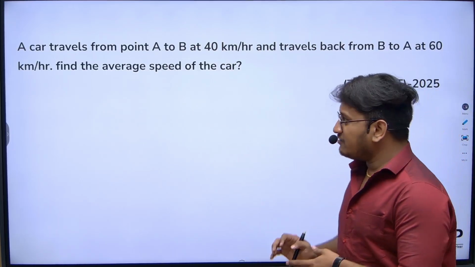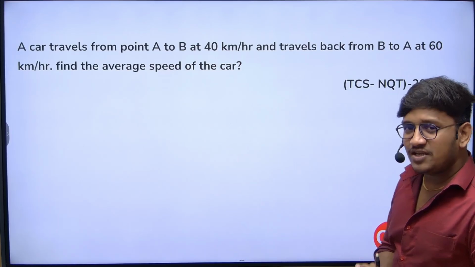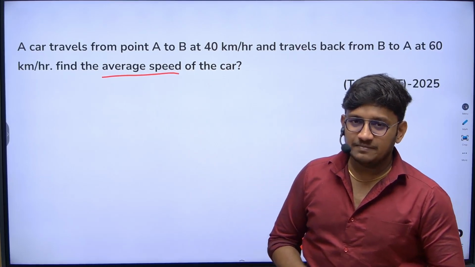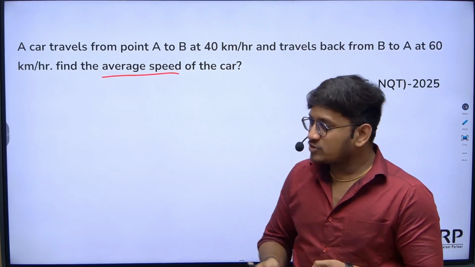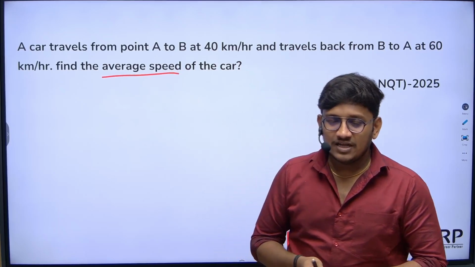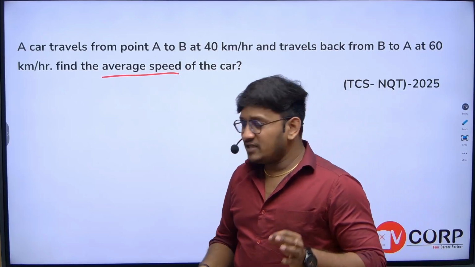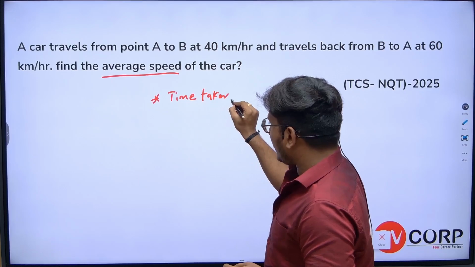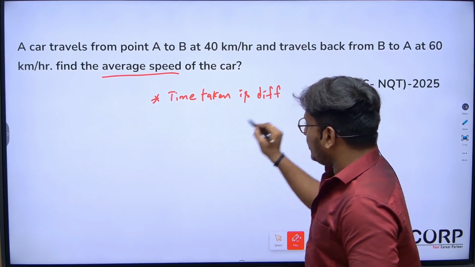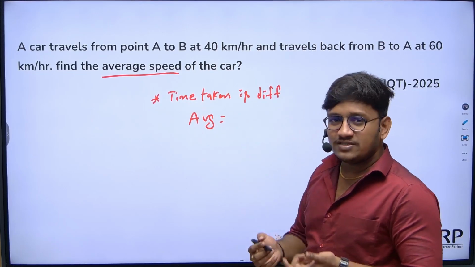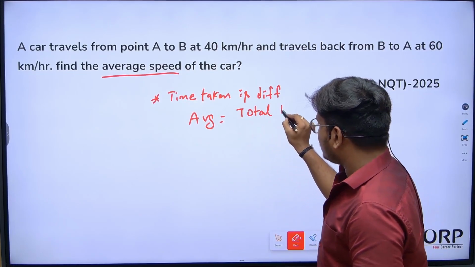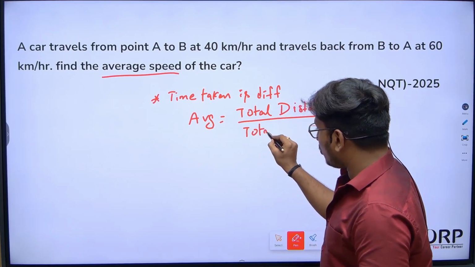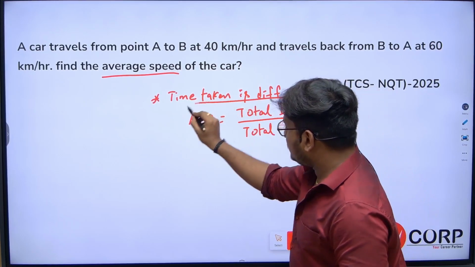This question is based on time speed distance. It is a very easy concept. When you get a concept of average speed, I'll tell you a few inputs about it, as you might get questions from average speed. If the time taken is different, you can calculate average speed by using the basic formula: total distance divided by total time.